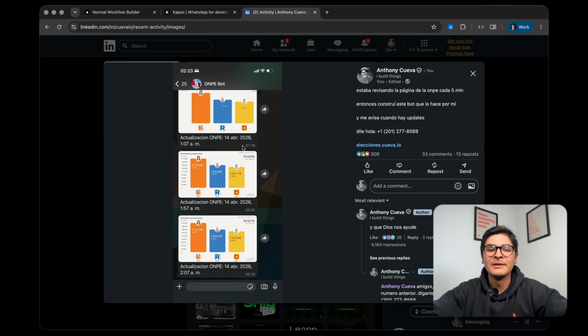I have built some automations and bots for WhatsApp in the past. For example, I built this WhatsApp bot for the latest elections in Peru that sent me a message whenever new data was available. This got some traction, more than 1,000 users in less than 24 hours, and was a really cool project. So I like WhatsApp a lot as a communication platform. I believe a lot of people use WhatsApp, so it's the best interface to interact, especially for users in LATAM.